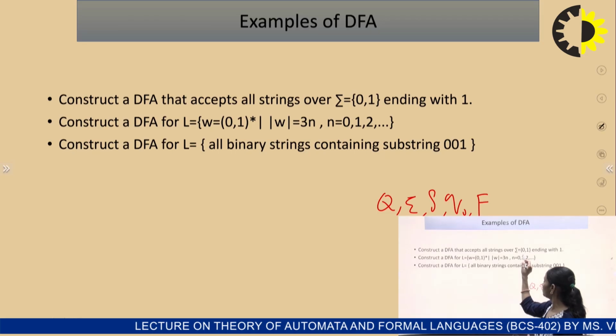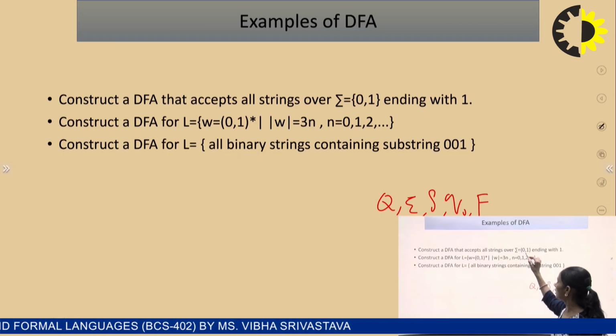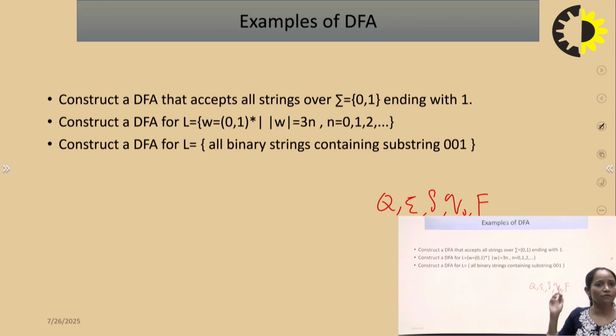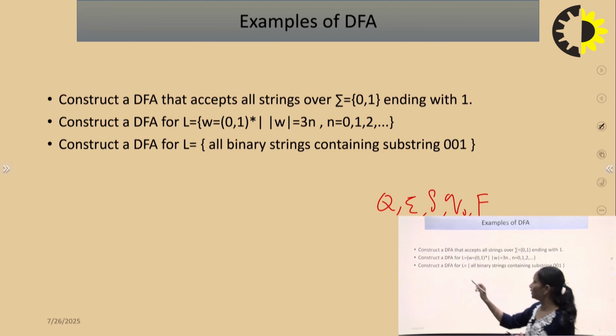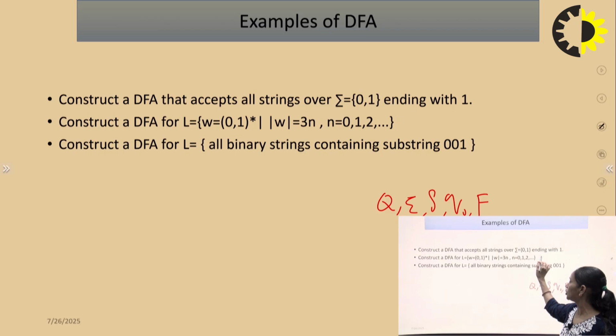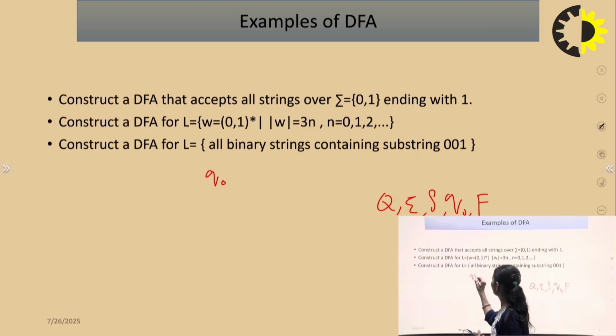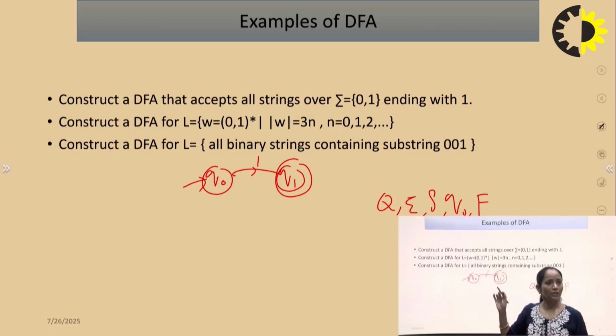If I say the input symbols are 0, 1 and there are 3 states Q naught, Q1, Q2, then all the transitions for Q naught, Q1, Q2 and the input symbols 0, 1 will be defined and will be unique. So if we consider this example, construct a DFA that accepts all the strings over sigma is equal to 0, 1 ending with 1. The question is only ending with 1. So if we design for this, this is the acceptability condition and this is the initial state.